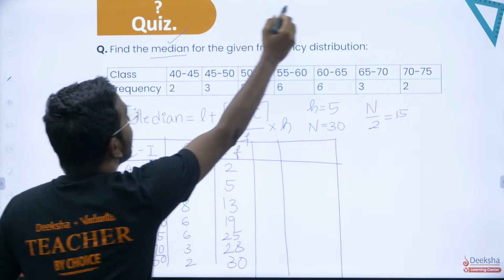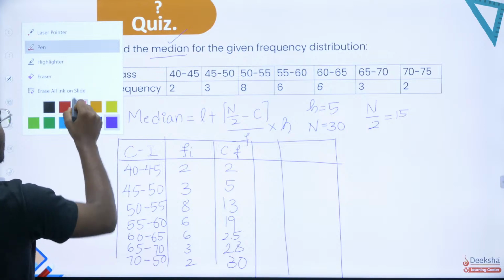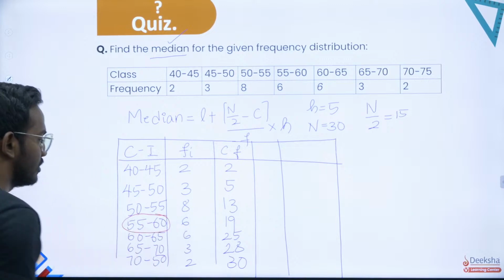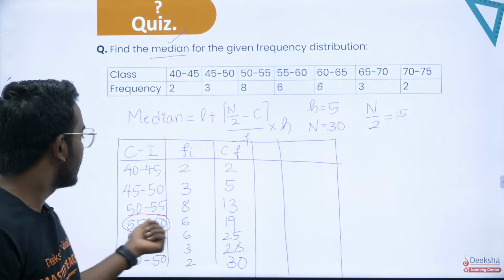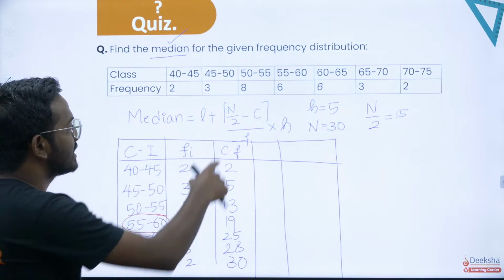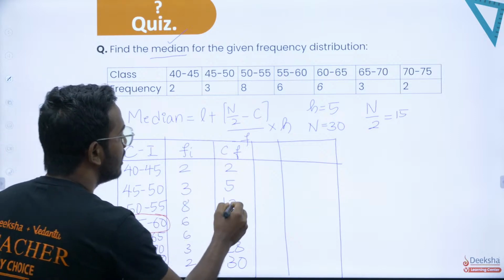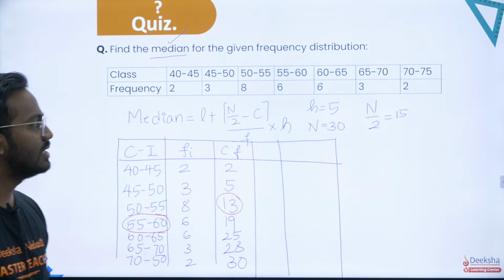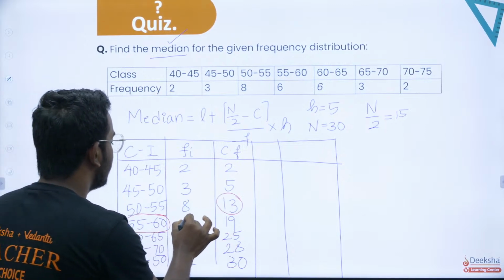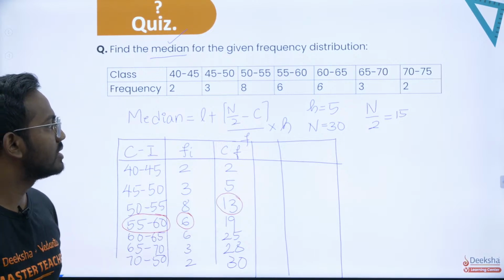So your median class will be, I'll take a different color so that you understand it better, 55 to 60. That is your median class because your 15 comes under this category. So you got the median class. Now what is C and what is F? C is the cumulative frequency of the preceding class, so C is 13, and F is the frequency of the corresponding median class. So you've got C, F and H.